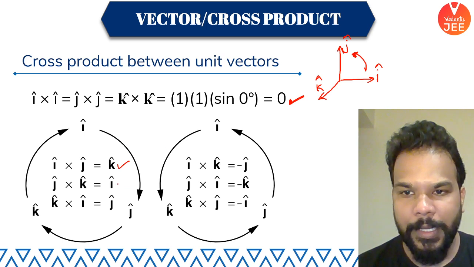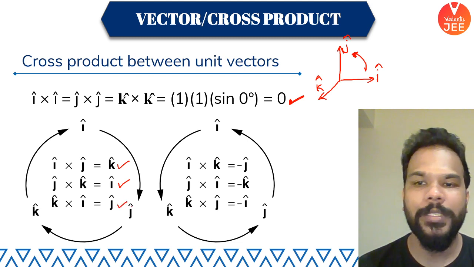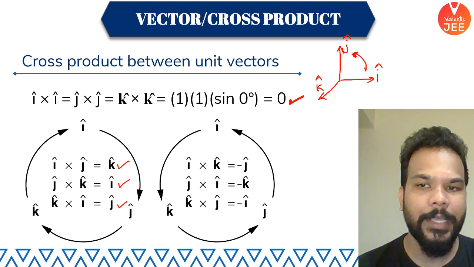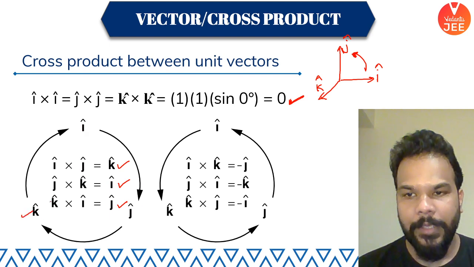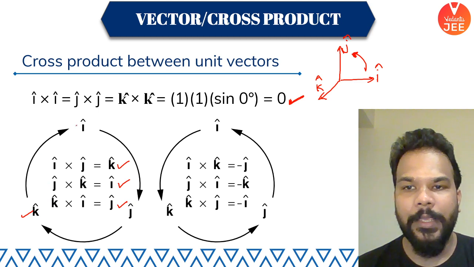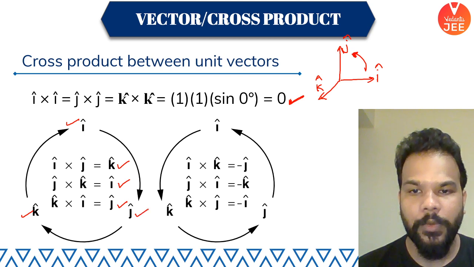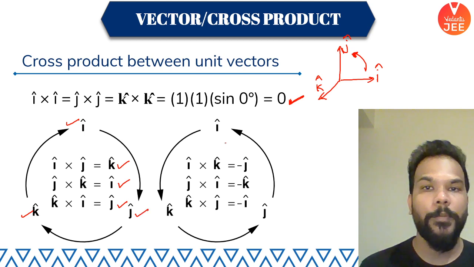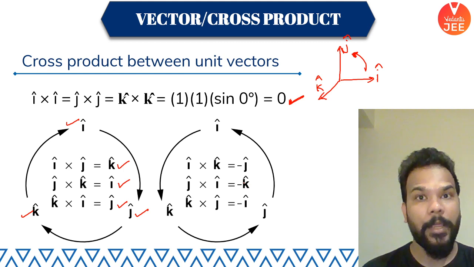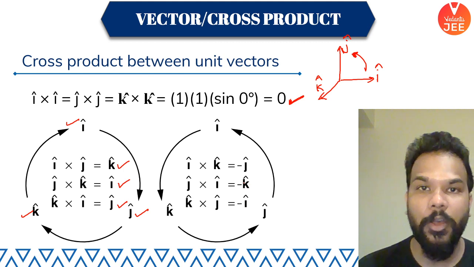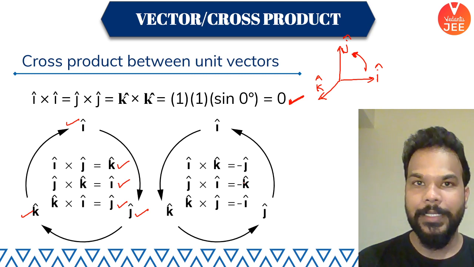Similarly, J cap cross K cap will be I cap and K cap cross I cap will be J cap. You can learn it like this: if I rotated towards J, you get K. If J rotated towards K, you get I. If K rotated towards I, you get J. And if the opposite is done, then minus K cap, minus I cap and minus J cap. I want you people to take a screenshot right now of this particular slide, so that you can understand what is happening here.